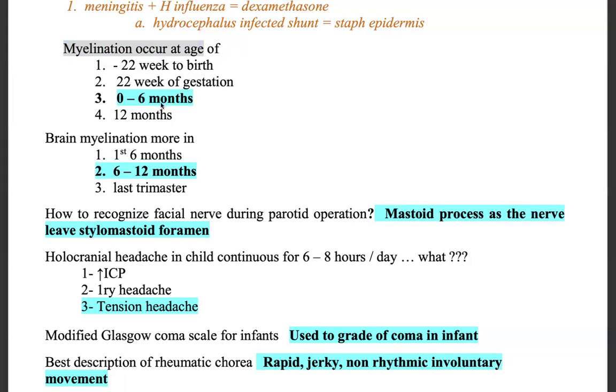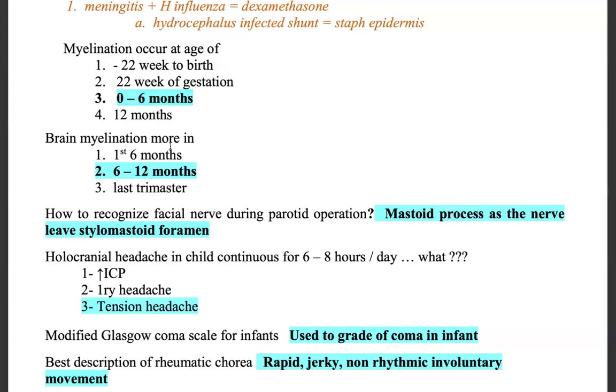Okay, so we have to remember, but if we have doubt, we have to go back and check, because here the options are 22 weeks of gestation, 22 weeks to birth, and 12 months. I don't think 12 months will be there. And mostly it starts after birth. So 0 to 6 months is the correct answer.